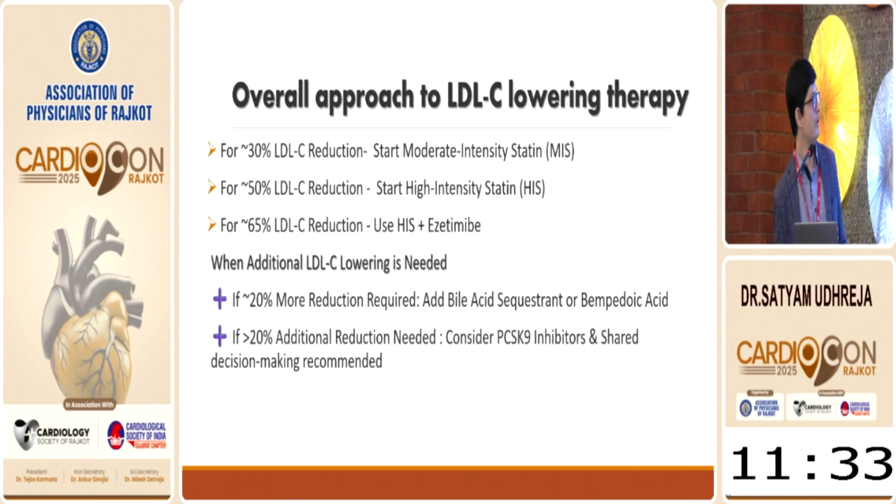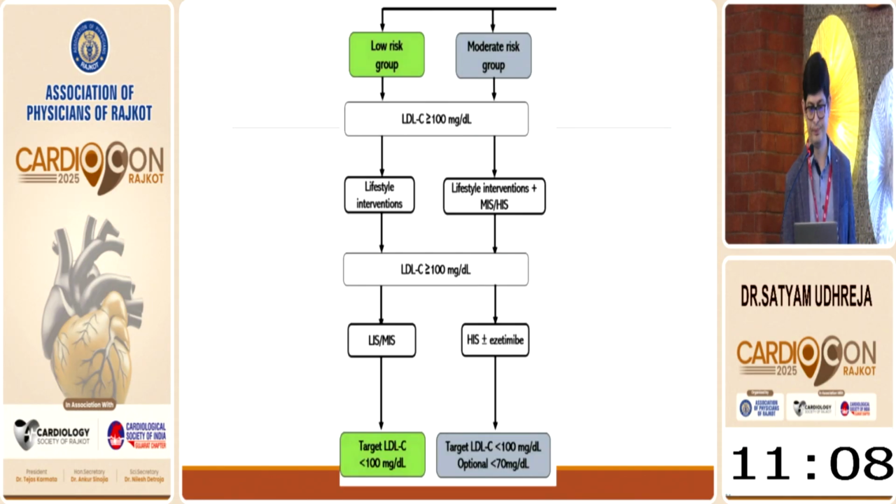If our goal is to reduce 65%, then use the combination of the high dose statin plus ezetimibe. And if additional lipid lowering is required, then we can add the bempedoic acid, and still if there is a 20% more reduction required, then as already told by Makadia sir, inclisiran and other monoclonal antibody is very helpful.